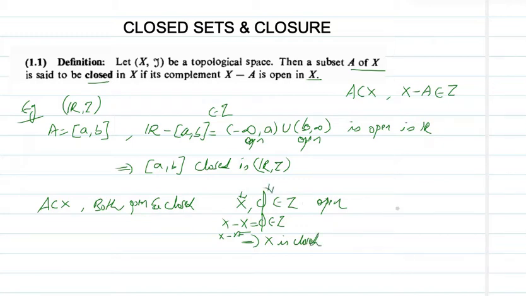Similarly, what about Phi? The complement of Phi is X minus Phi, that is X itself, which is a member of tau, which implies this Phi is a closed set. So X and Phi are open as well as closed. Such sets are called clopen sets. So what is a clopen set? A clopen set is a set which is both closed as well as open in a topological space.